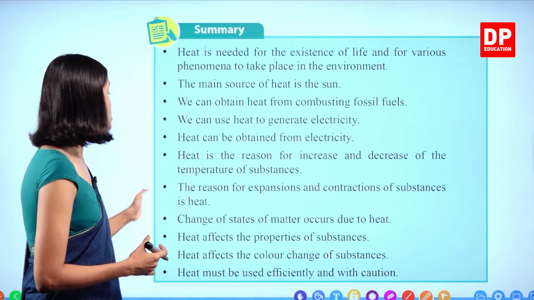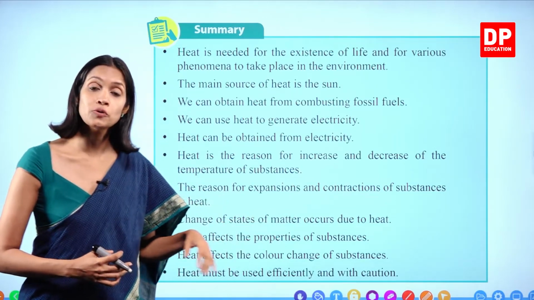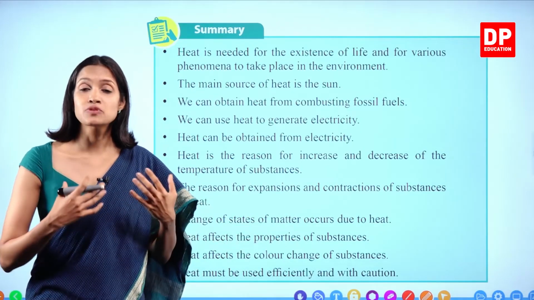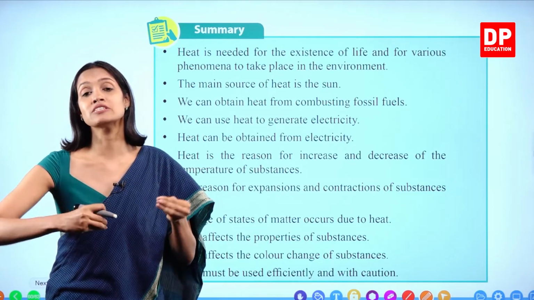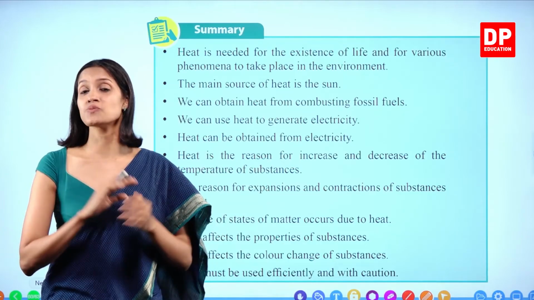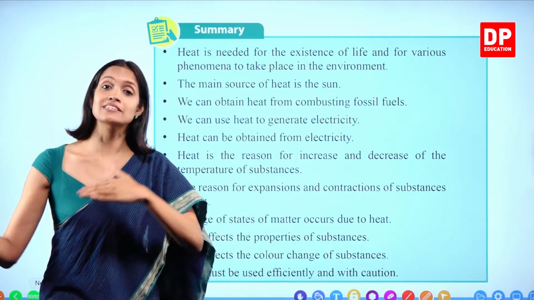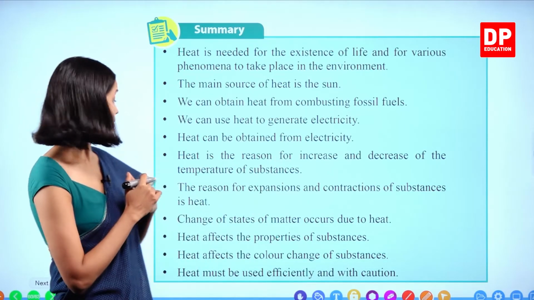Right? Change of states of matter occurs due to heat. You all know that when heat is absorbed by objects, solids turn into liquids, liquids turn into gas. And when heat is released from substances, what happens? Gases turn into liquids and liquids turn into solids. Okay?